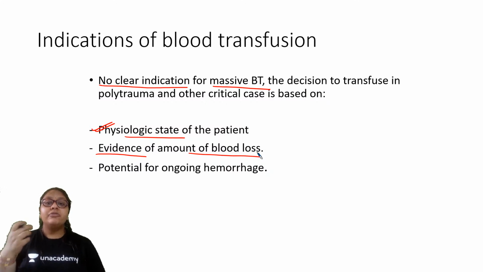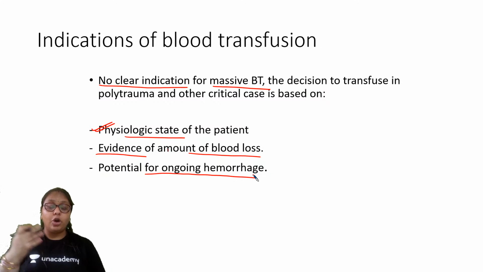First the physiological state: how tachycardic the patient is, or how much fall in the BP there is, depending on that we can decide. Or evidence of the amount of blood loss, or potential for ongoing hemorrhage. If we see that ongoing bleeding is there, these patients might require massive blood transfusion.